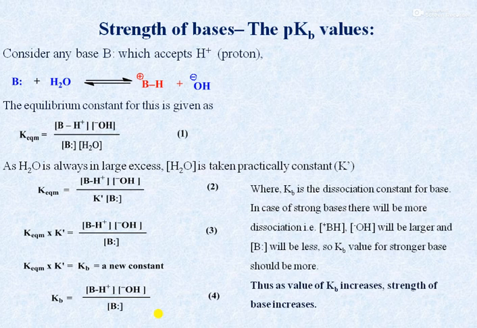In case of a strong base, there will be more dissociation, means the concentration of BH plus and OH minus ions will be larger, and the concentration of B, that is undissociated base, should be lower. So the Kb value should be higher for a strong base. And therefore, we can say that as the Kb increases, strength of base increases.